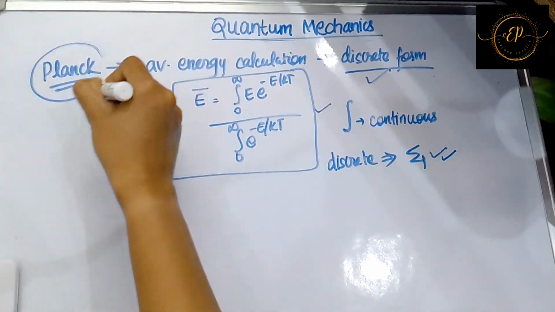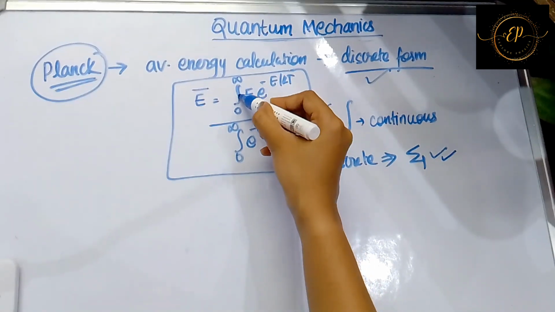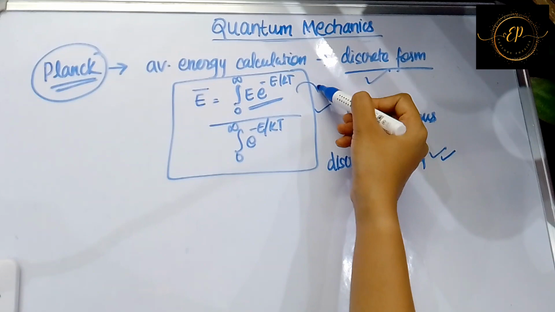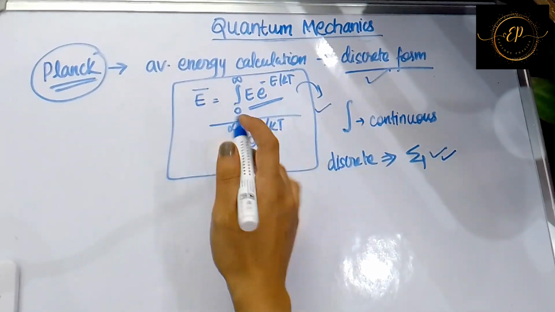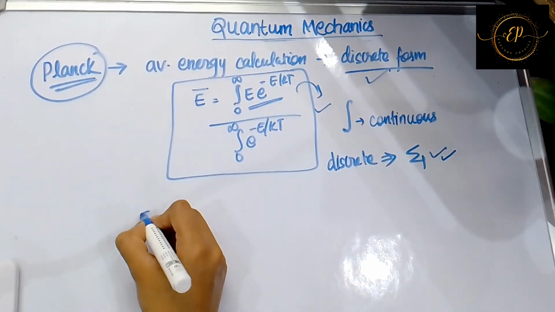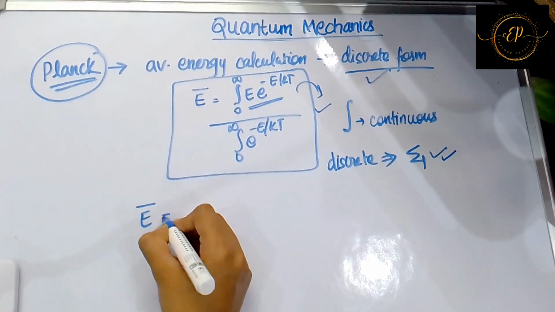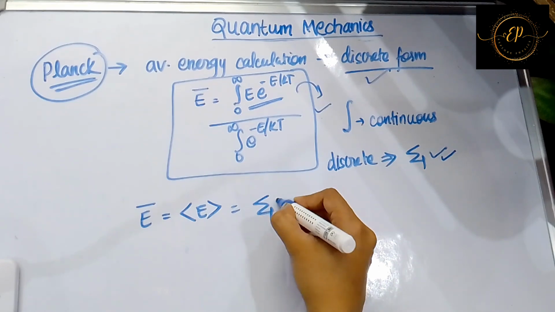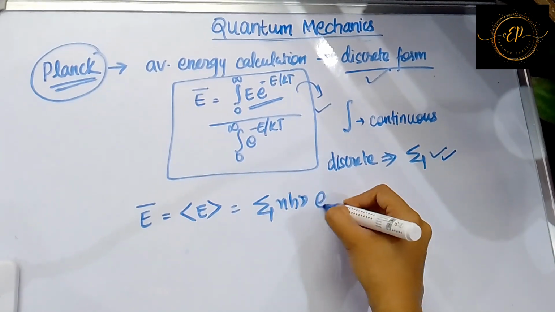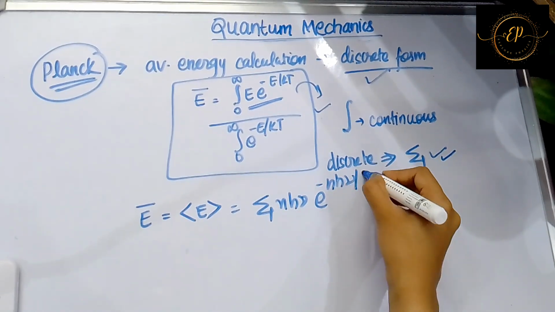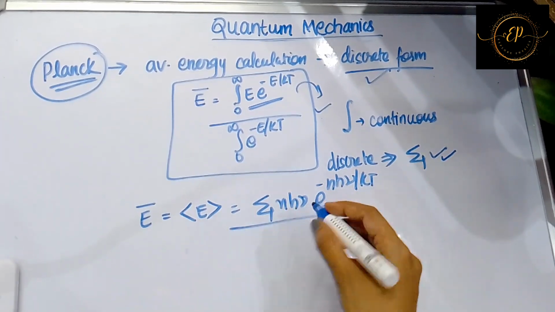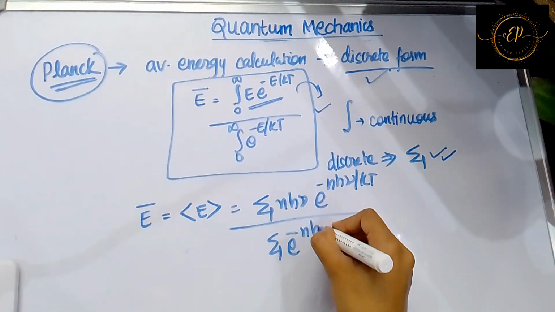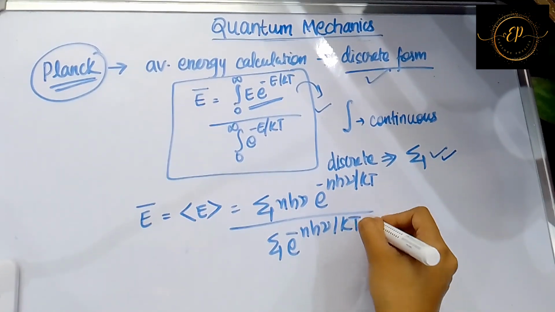So what Planck did is, since earlier they took it as continuous, now he is taking it as discrete. He found the expectation value, that is the average energy per degree of freedom, equal to the summation of n h nu e power minus n h nu by kT, divided by the summation of e power minus n h nu by kT.